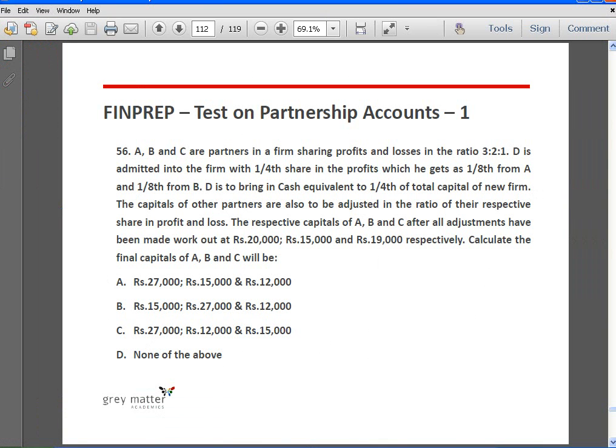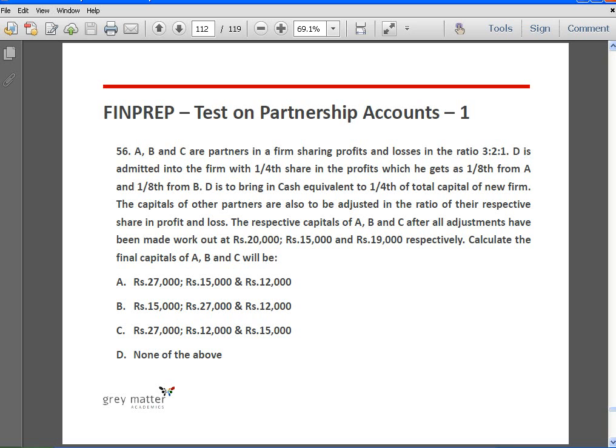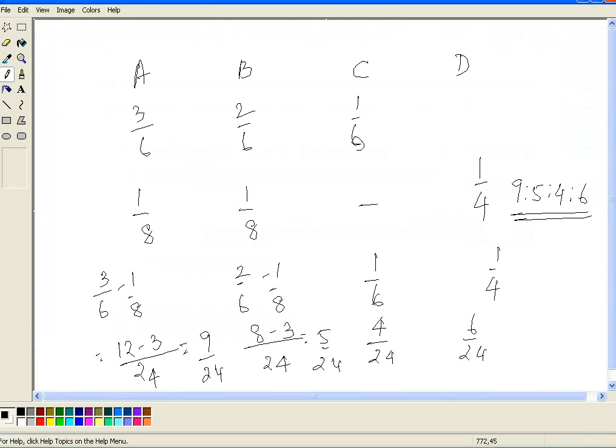Okay, and C is bringing in, D is to bring in cash equivalent to 1/4 of the total capital of the new firm. So the total capital of A, B and C after all adjustments is 20,000, 15,000, 19,000.